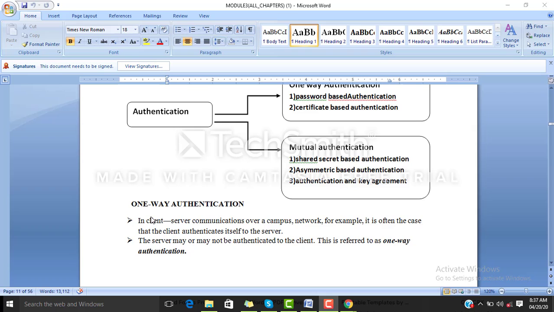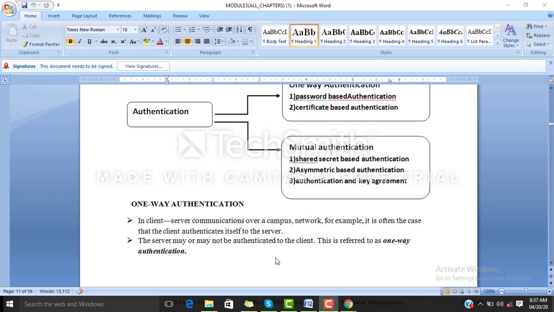So let us just read the definition. In client server communications over a campus network, for example, it is often the case that the client authenticates itself to the servers. The server may or may not be authenticated to the client. So this is referred to as one-way authentication.